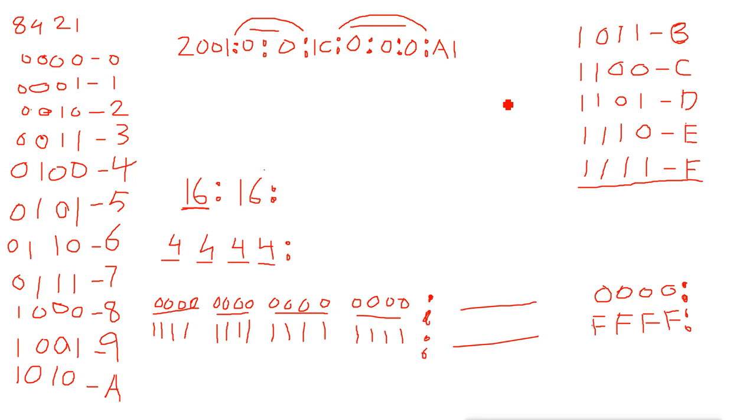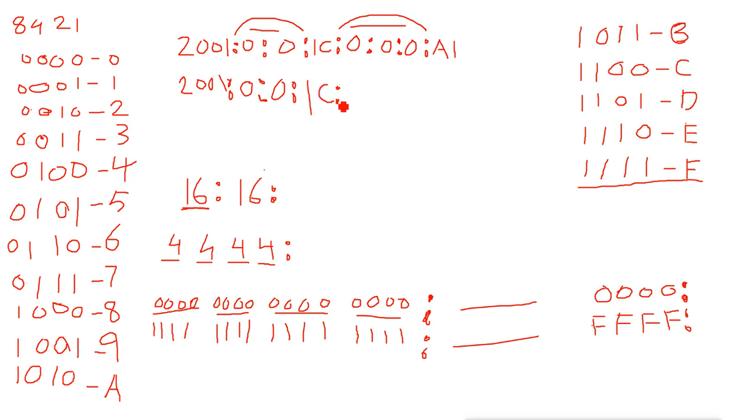Now if I use it for both, then it will become difficult to read and difficult to understand. For example, suppose I use 2001, then colon 0, colon 0, colon 1C, colon colon.